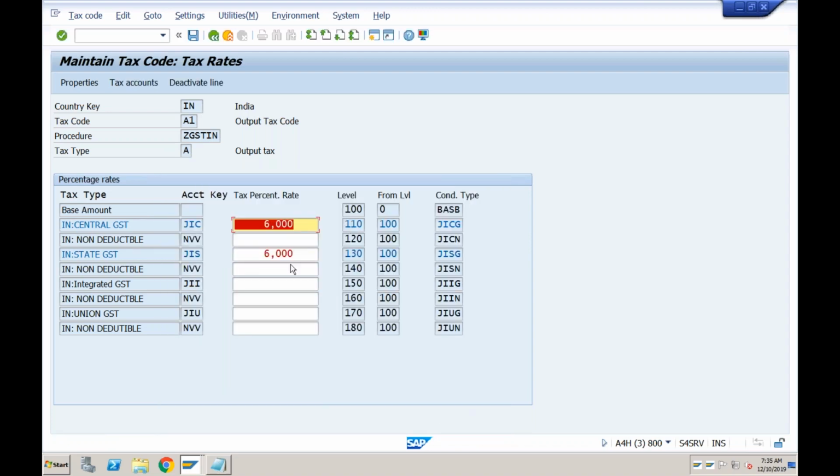One more thing here: normally this is actually wrong, because we are not going to use the same key for input as well as output. There should be a separate line created here for output tax. We cannot use the same GLs or the same tax account keys for input as well as output. Normally it should be different to segregate input versus output. I'll tell you what exactly this is and how it is controlled. But as of now, I'm going with this 6% and this also 6%. First, let's save it.